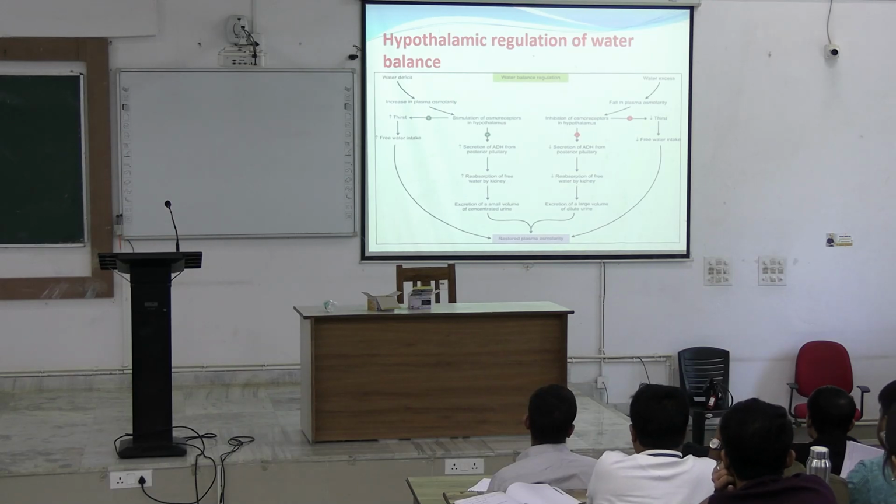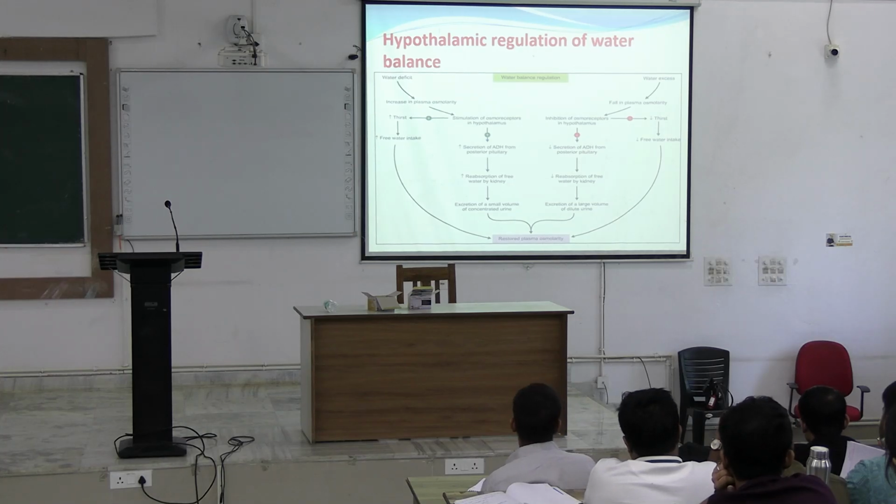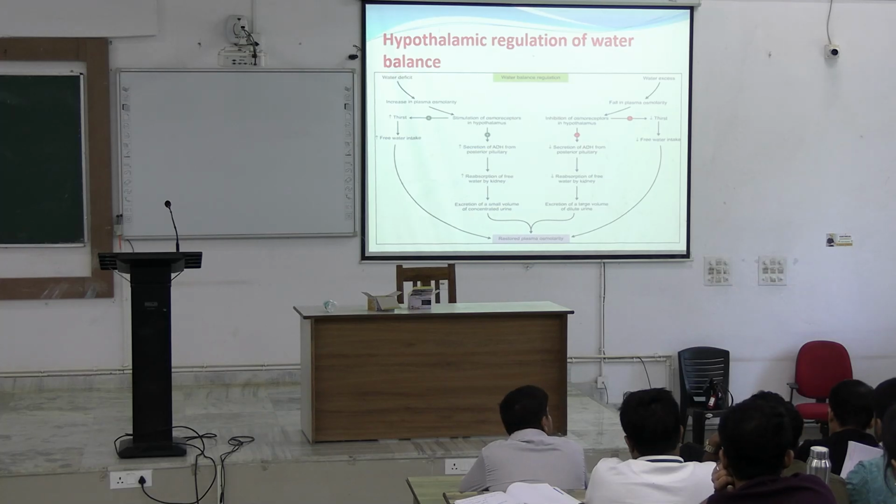When water is deficit, plasma osmolarity or osmolality will increase. Right? Water has decreased, concentration has increased, relatively osmotic pressure has increased, osmolarity has increased, and that will stimulate osmoreceptors in the hypothalamus.